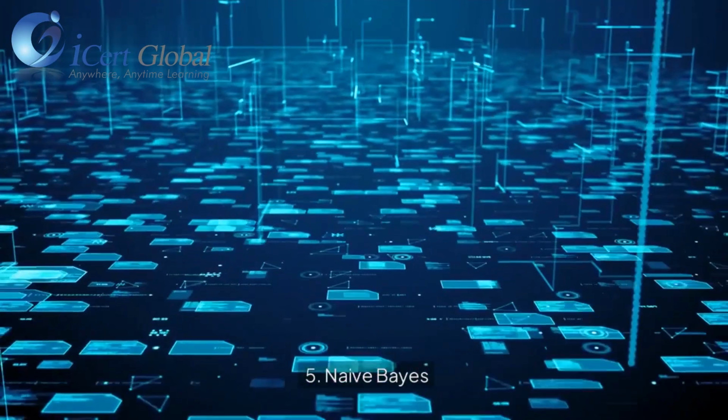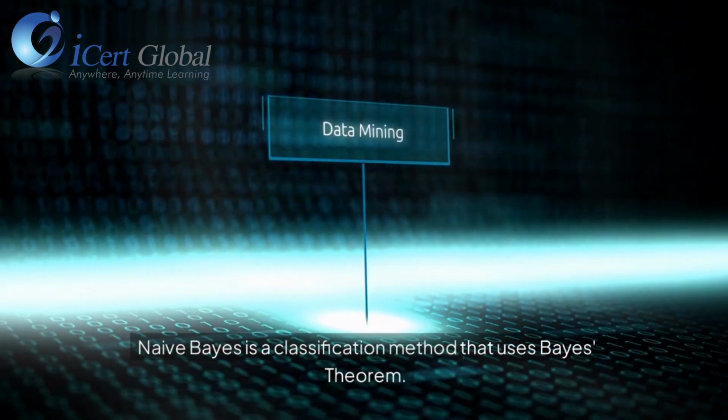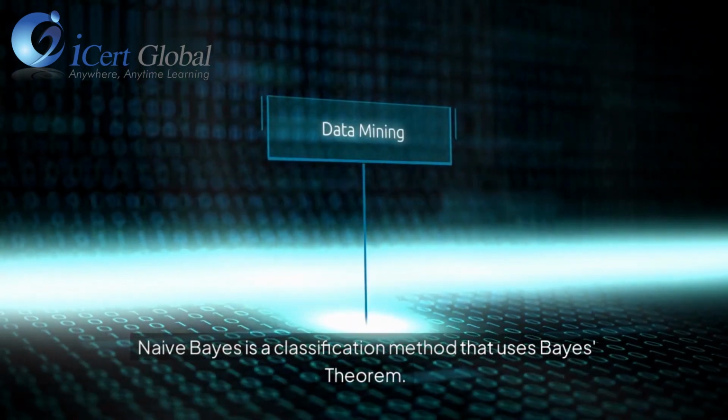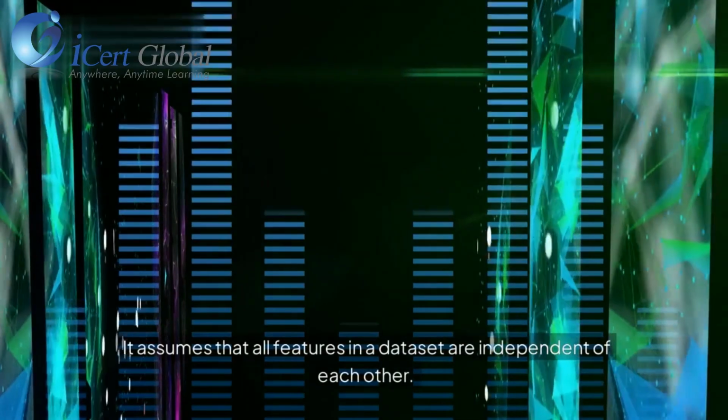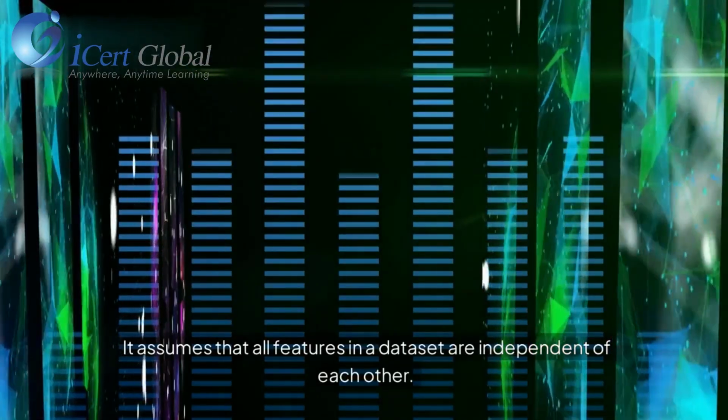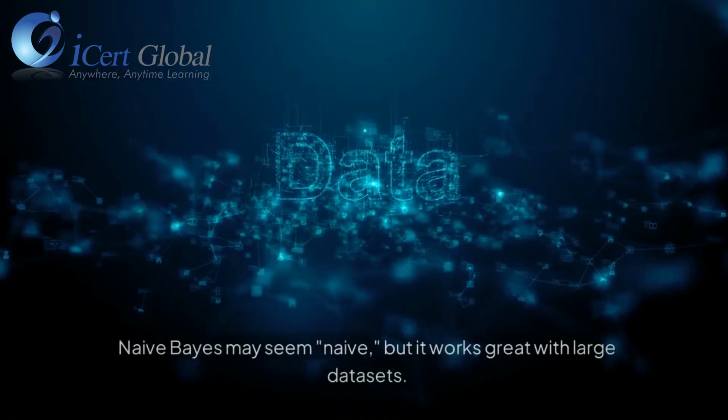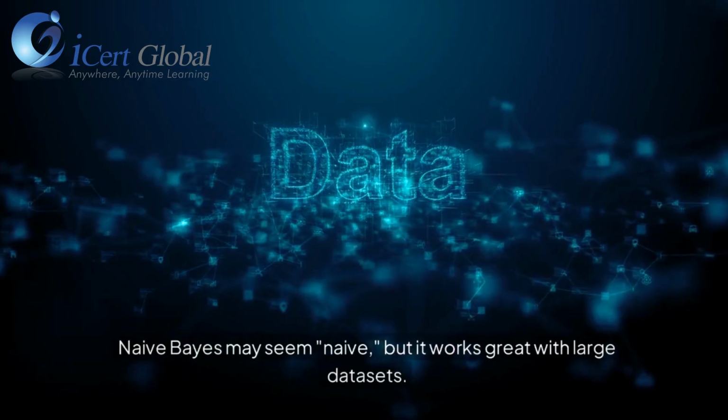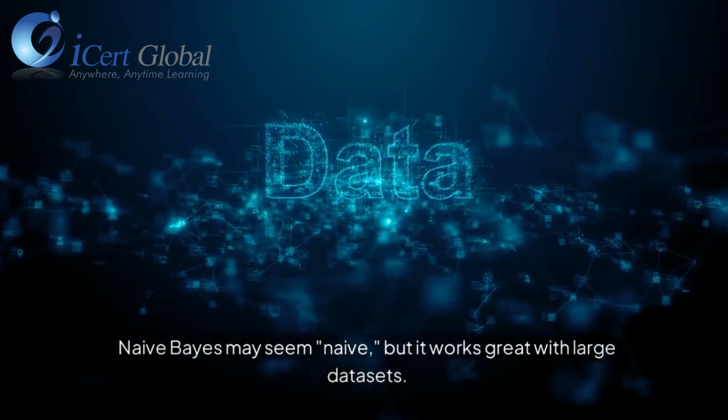5. Naive Bayes. Naive Bayes is a classification method that uses Bayes' theorem. It assumes that all features in a dataset are independent of each other. Naive Bayes may seem naive, but it works great with large datasets.